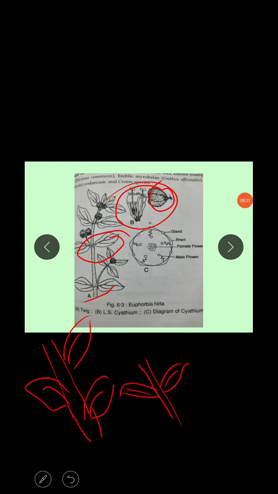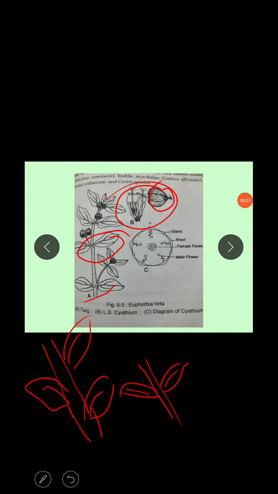The filaments are free or united into a column. There are basically 5 stamens in Ricinus, opposite to the sepals, which are much branched, and the ultimate branches bear the anthers. The anthers are monothecous or dithecous, erect or inflexed in the bud, and open by longitudinal and transverse slits. This completes the androecium. Next, the gynoecium. This is the female sex organ.